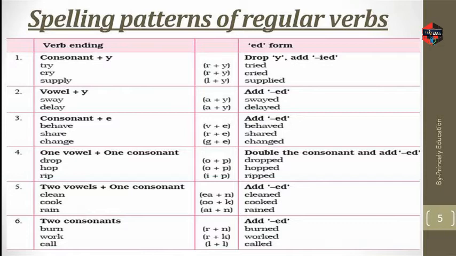Next is one vowel plus one consonant. We can observe the examples: drop, hop, rip. So what's the rule? Double the consonant and add ed. We are doubling the p in drop, so it becomes dropped. Hop becomes hopped. Rip becomes ripped. Observe it for 10 seconds, then we'll go for the next one.